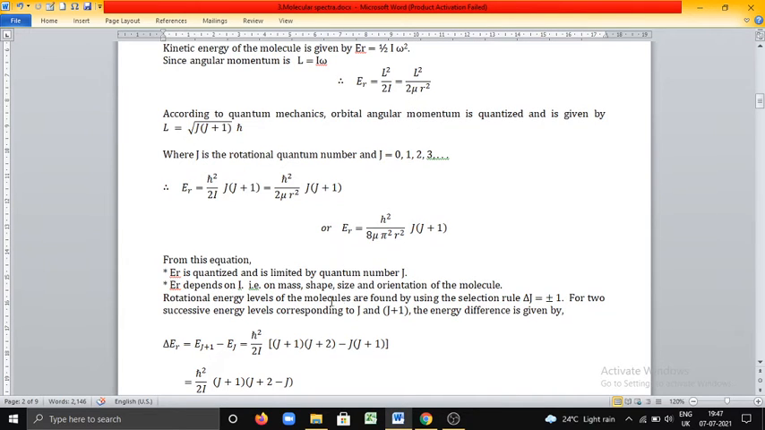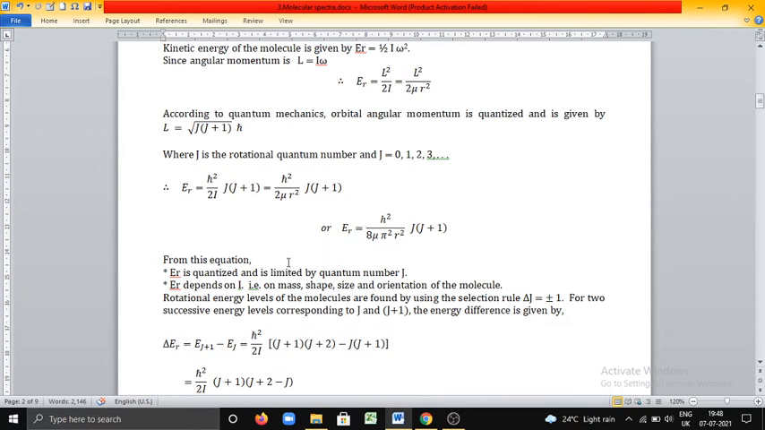Rotational energy levels of the molecules are found by using the selection rule delta J is equal to plus or minus 1 for two successive energy levels corresponding to J and J plus 1. The energy difference is given by delta ER is equal to EJ plus 1 minus EJ. That means this is the energy corresponding to the J plus 1 level and this is the energy corresponding to J. In this expression, for EJ plus 1, in place of J, you have to write J plus 1.